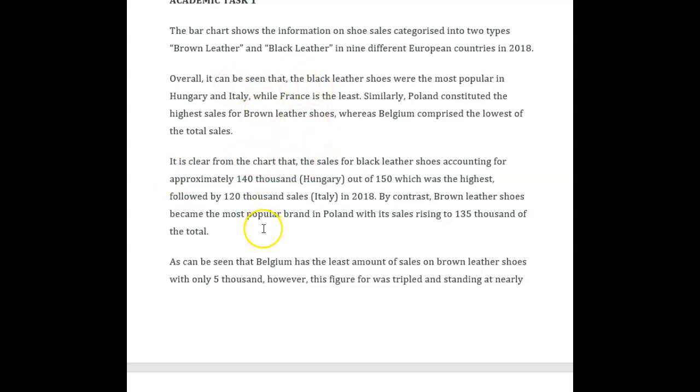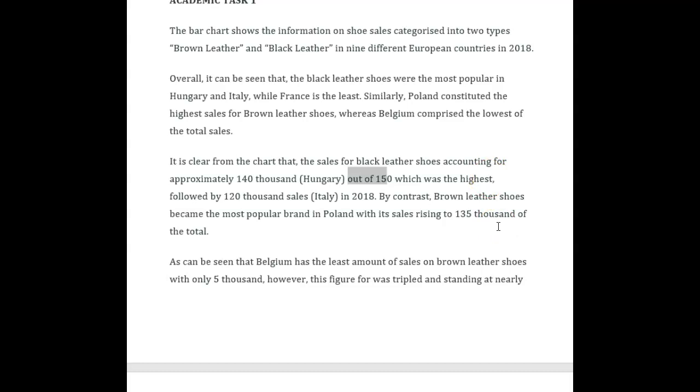It is clear from the chart that the sales for black leather shoes accounted, ED, for approximately 140,000. I don't understand why you said out of 150, which is the highest. That's awkward. Get rid of this. Okay? 140,000, which was the highest. Highest what? The highest figure on the chart is what you want to say here. Followed by 120,000 sales, Italy in 2018.